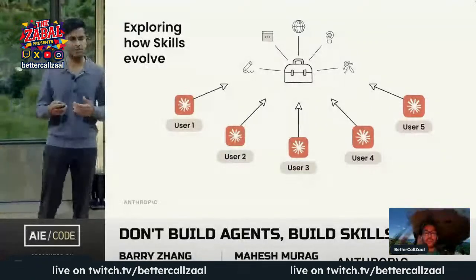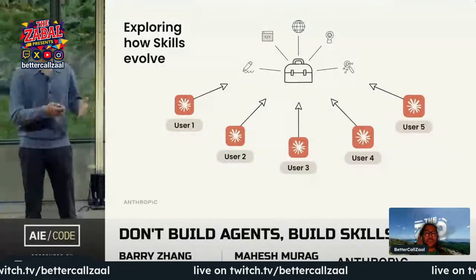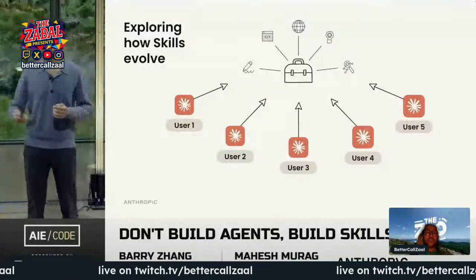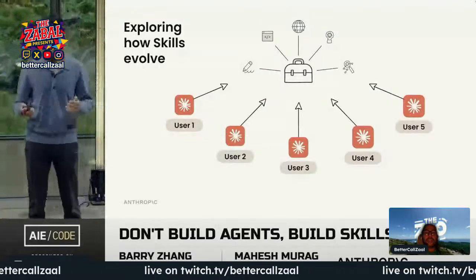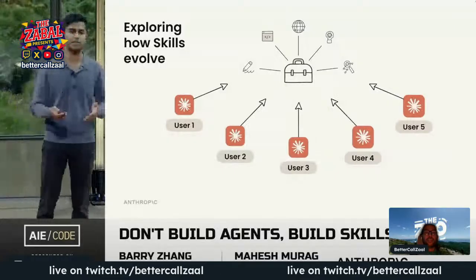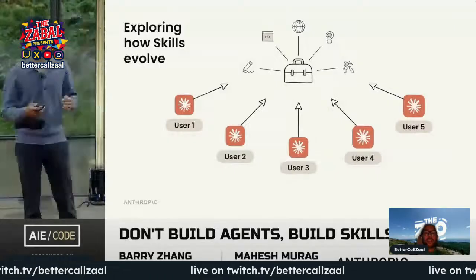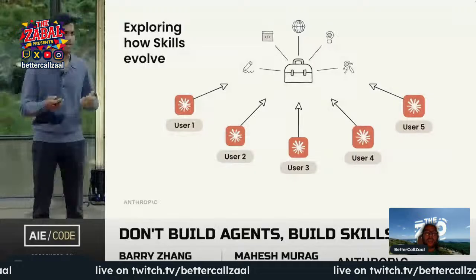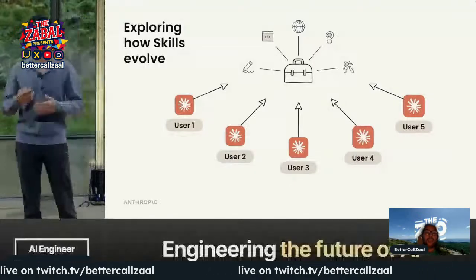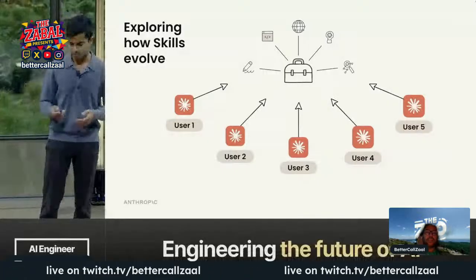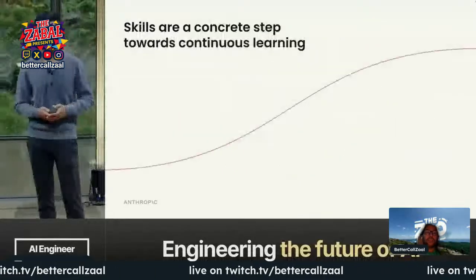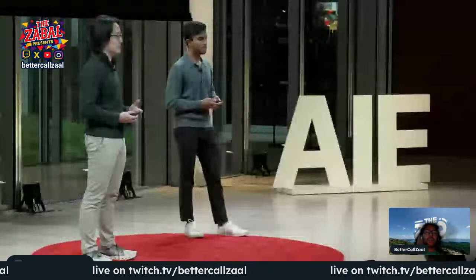And when someone joins your team and starts using Claude for the first time, it already knows what your team cares about. It knows about your day-to-day, and it knows about how to be most effective for the work that you're doing. And as this grows and this ecosystem starts to develop even more, this compound value is going to extend outside of just your org and into the broader community. So just like when someone else across the world builds an MCP server that makes your agent more useful, a skill built by someone else in the community will help make your own agents more capable, reliable, and useful as well. This vision of an evolving knowledge base gets even more powerful when Claude starts to create these skills.